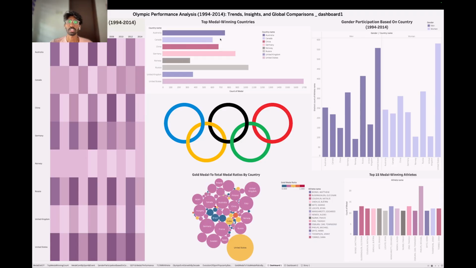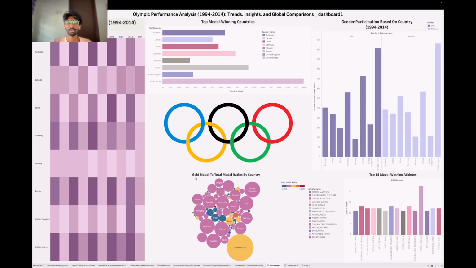And then we continue with the second container, which is top medal winning country. Basically, this graph will show which country won the most medals during this time period, 1994 until 2014. And the same goes for our gender participation. It will show every country's participants during this time period. As we can see, the women's team from the United States has the most participants.